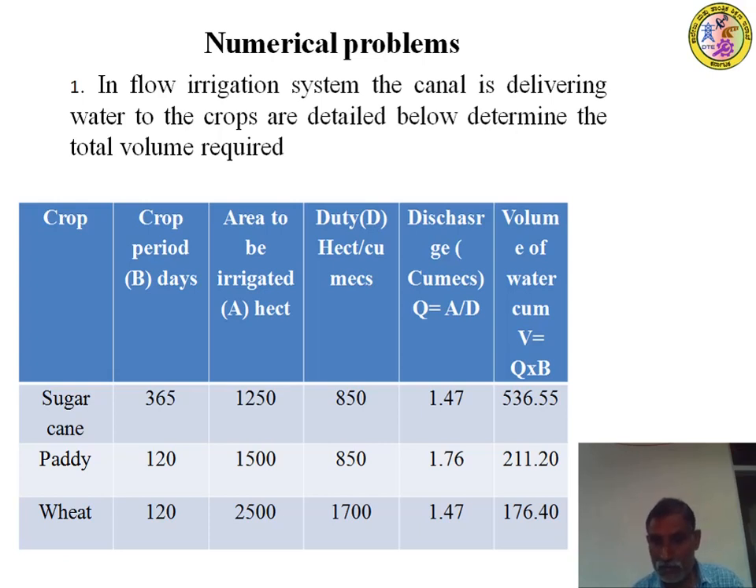Paddy requires 211 meter cube of water. Wheat is 176 meter cube of water. Naturally, as usual, sugarcane requires more water because the crop period is 365 days. That is a perennial crop, which requires water throughout the year. So this is the amount of water required for each crop during the entire base period.